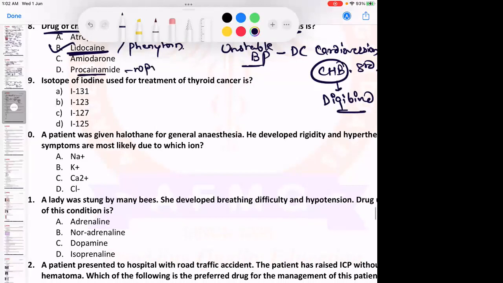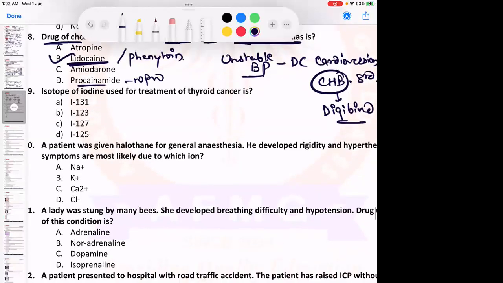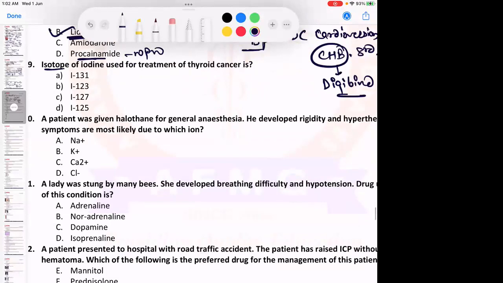Procainamide is used for WPW syndrome. Yaad rakhte hain. Amiodarone pe bhi aaunga, I'll tell you about amiodarone. That there was a question. Okay. Isotope of iodine used for treatment of thyroid cancer is. Yes, for bradyarrhythmias we can give pacemaker. For bradyarrhythmias we can give implantable pacemakers usually.